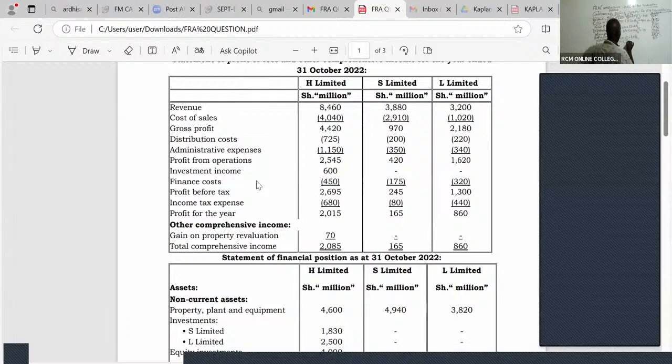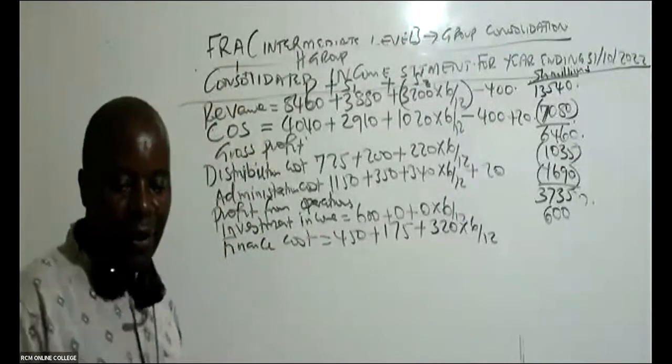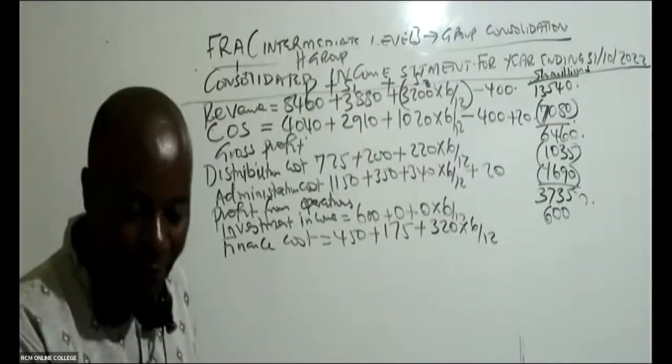Free marks, low hanging fruit. 175 plus 320. The 320 is for a whole year, but this thing was only ours for 6 months, so times 6 over 12. Can somebody in this case here give us this answer?